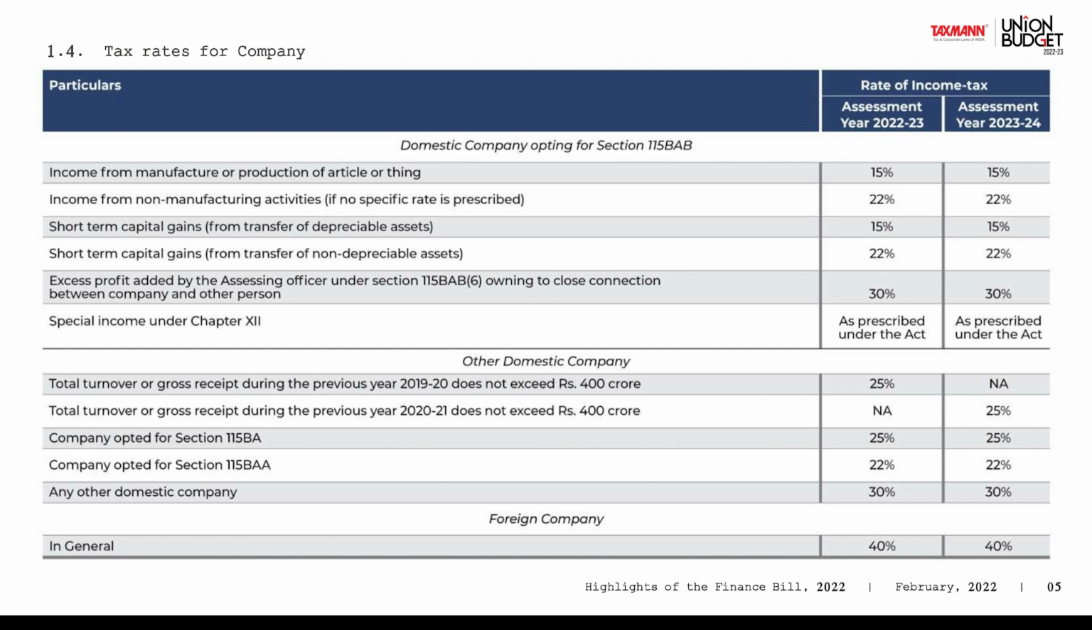So again, this scheme was for incentivizing manufacturing companies and growing Make in India so that there is more domestic scale manufacturing. Their income is taxed at a very attractive rate of 15%. Non-manufacturing income, whatever they have from other activities, would be taxed at 20%. Short-term capital gains from transfer of assets used in business could be 15%. Short-term capital gains from capital assets not used in business, 20%, 22%.